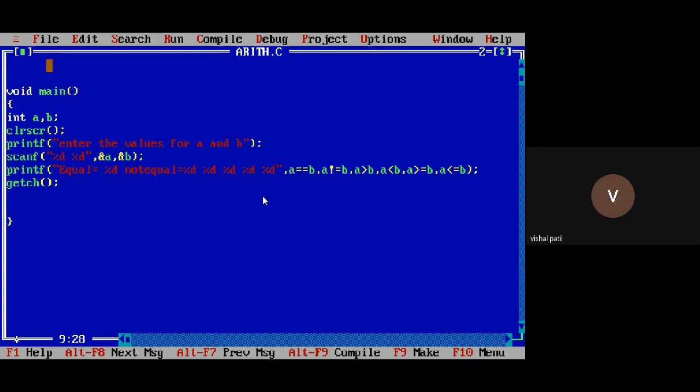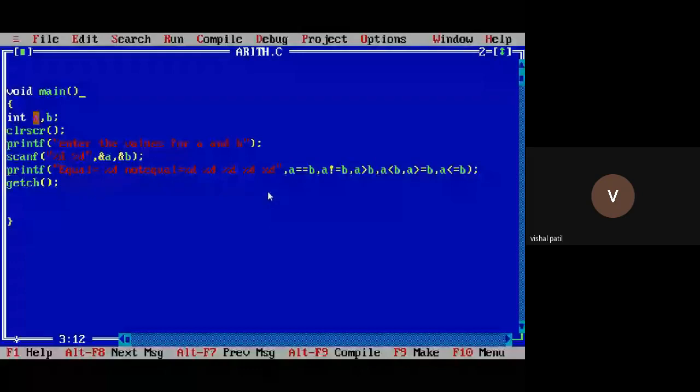One point I already told you: you can see that without a header file I have run my program. Header files are not mandatory, and I told you that void main is a user-defined function. It is not a predefined function like clrscr, printf, scanf, and getch. All these are predefined functions, but this is a user-defined function. Predefined function calls are statements in C programming. What is the rule of C programming? Each and every statement must be terminated with semicolon. That's why we use semicolon after each predefined function call, but we never give semicolon after main.